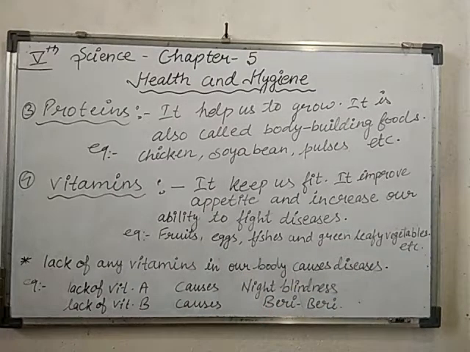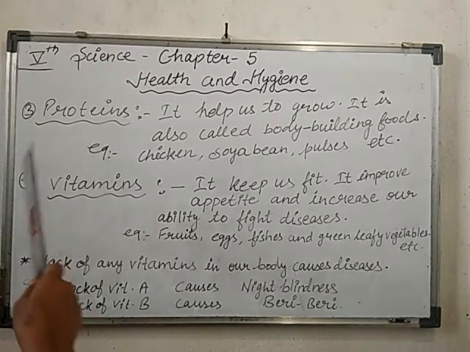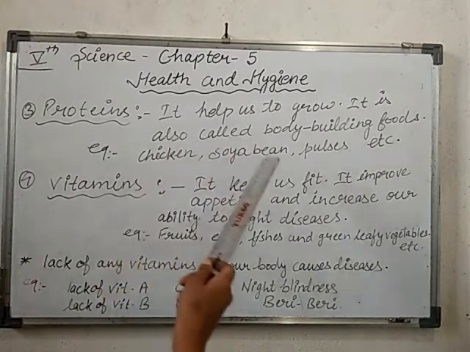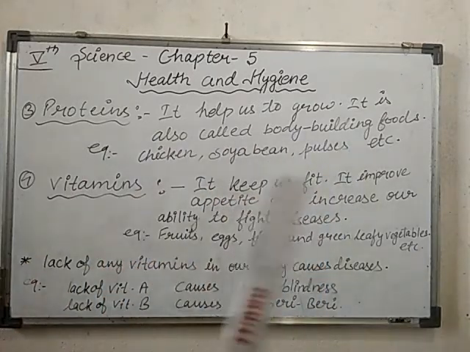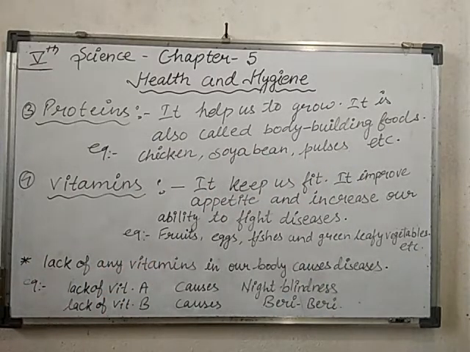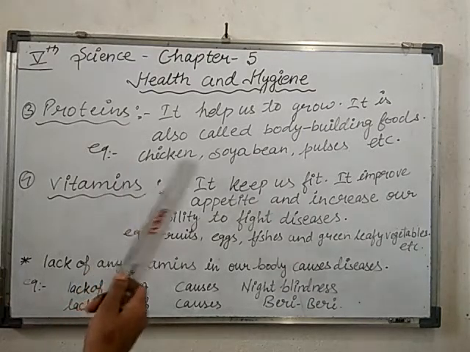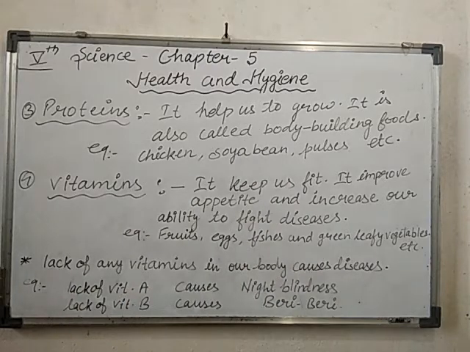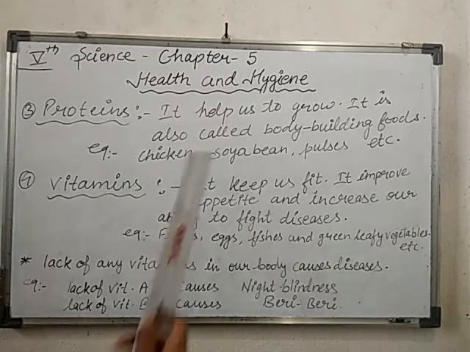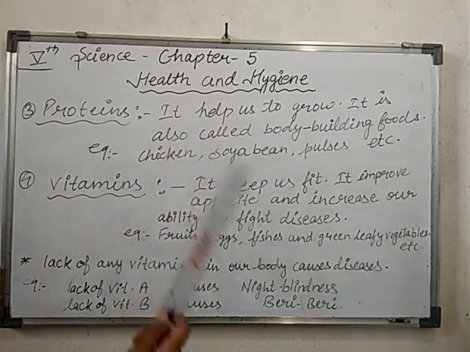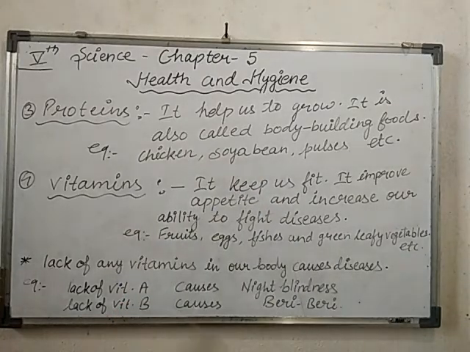Earlier we had discussed carbohydrate. Carbohydrate is energy giving food. Fat is also energy giving food, but it gives much more energy compared to the carbohydrate. Protein is a body building food because it builds up our muscles and our body. It helps us to grow. By which food items can we get the protein? As you know, any types of pulses have a rich amount of protein. Soya bean, pulses, chicken, these all are sources of protein.